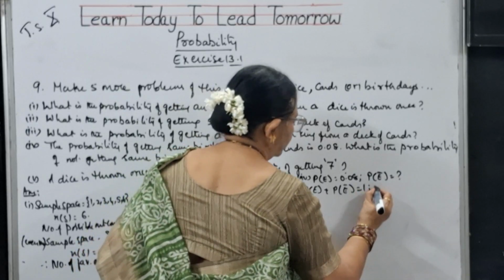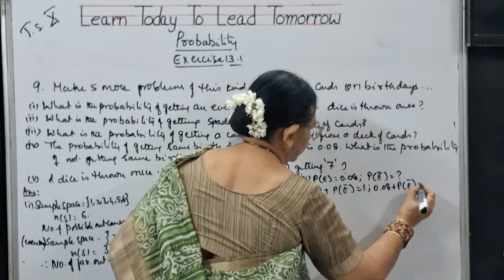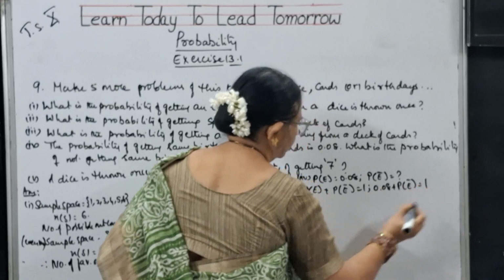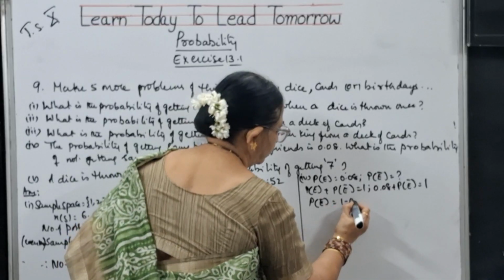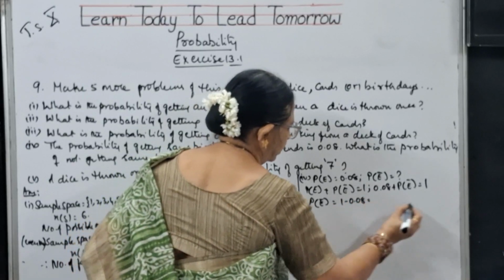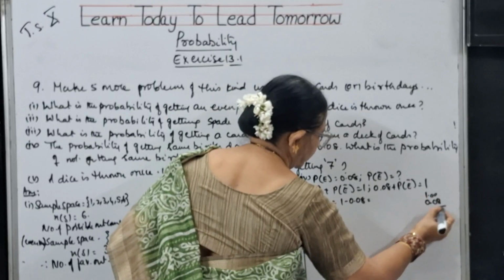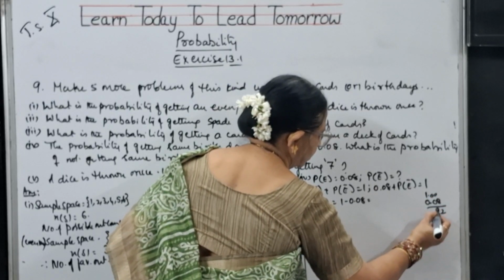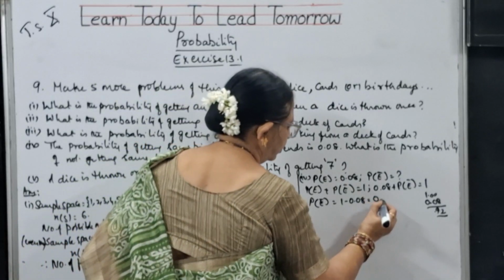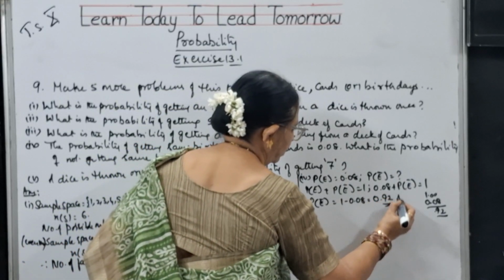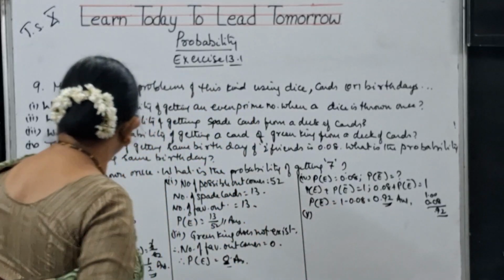So 0.08 plus P of E dash is equal to 1. So P of E dash is 1 minus 0.08, which is 0.92. 0.92 is the answer.